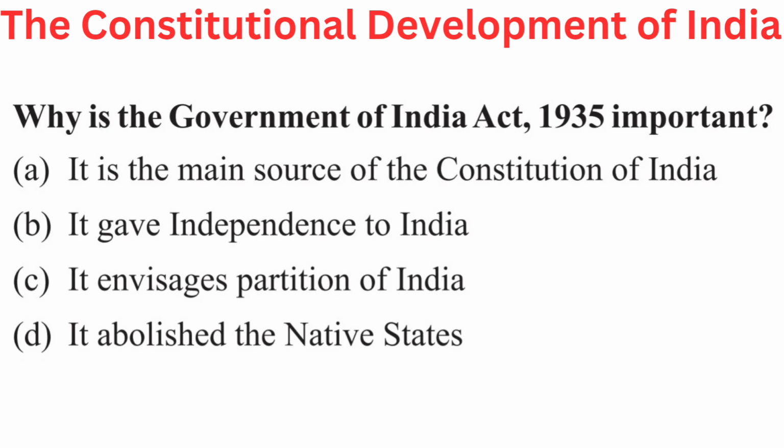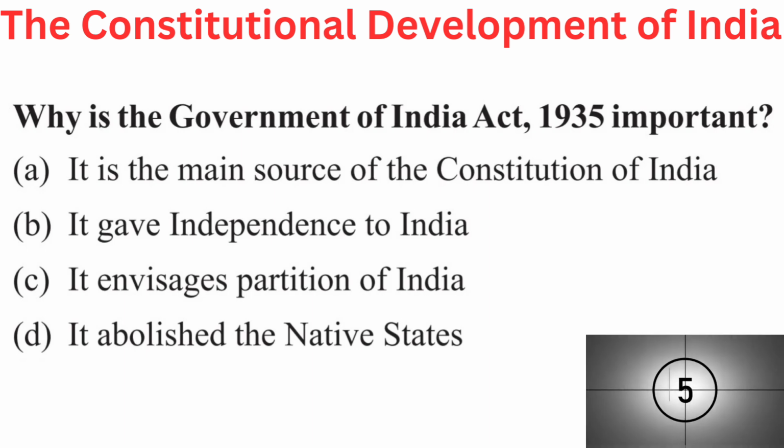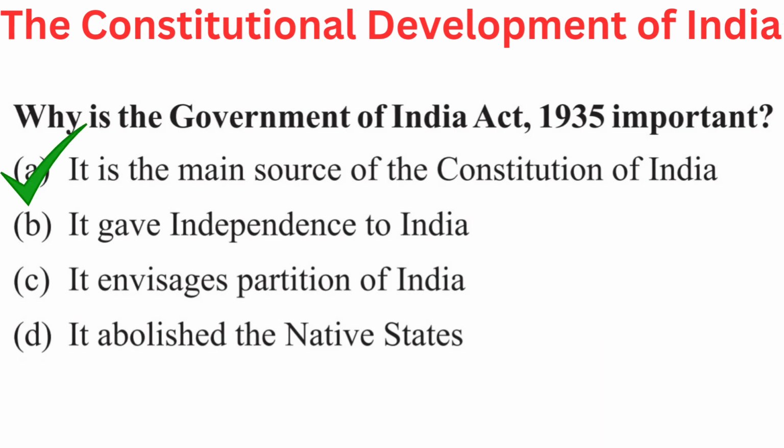The question is, why is the Government of India Act 1935 important? Your options are A. It is the main source of the Constitution of India, B. It gave independence to India, C. It envisages partition of India, or D. It abolished the native states. Right answer is A. It is the main source of the Constitution of India.